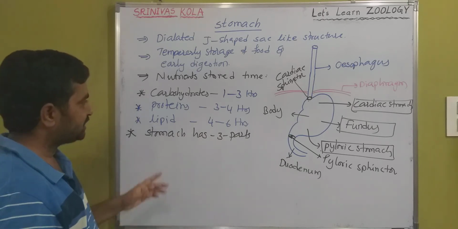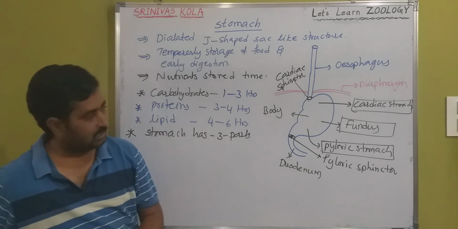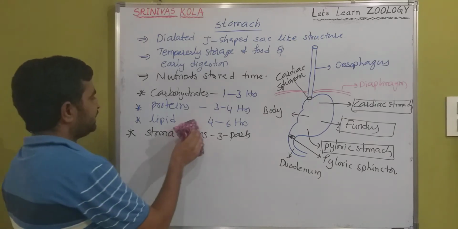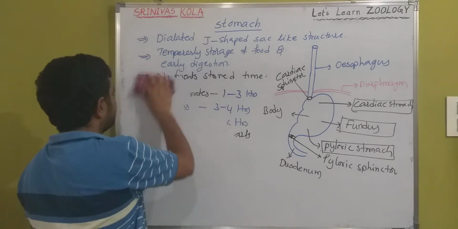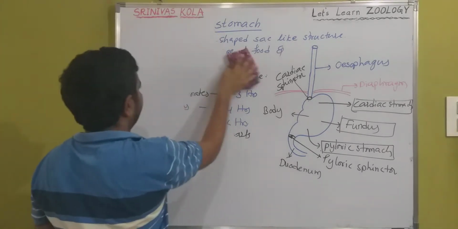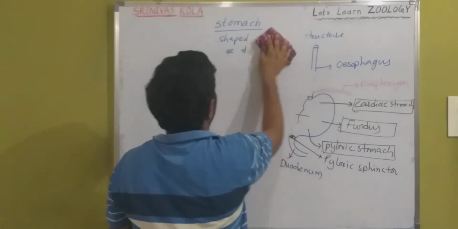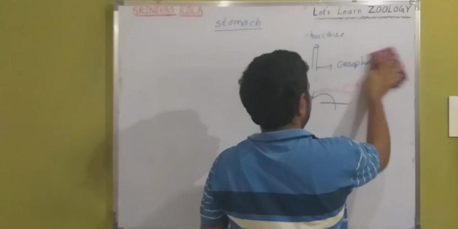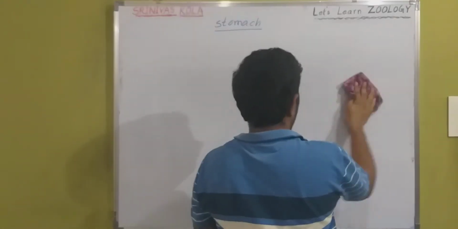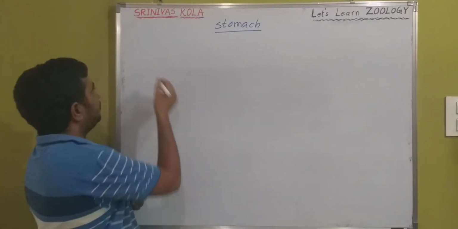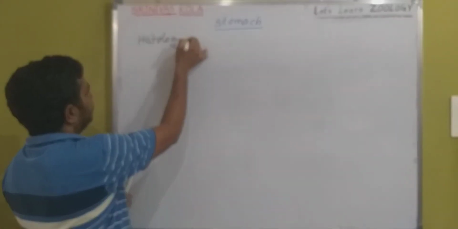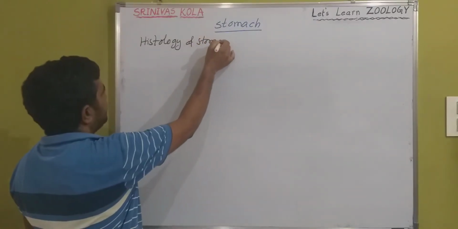So let us look at the anatomical structure once. This is the morphological structure, and now we will discuss the anatomical structure. Anatomy of the stomach, or histology of the stomach.